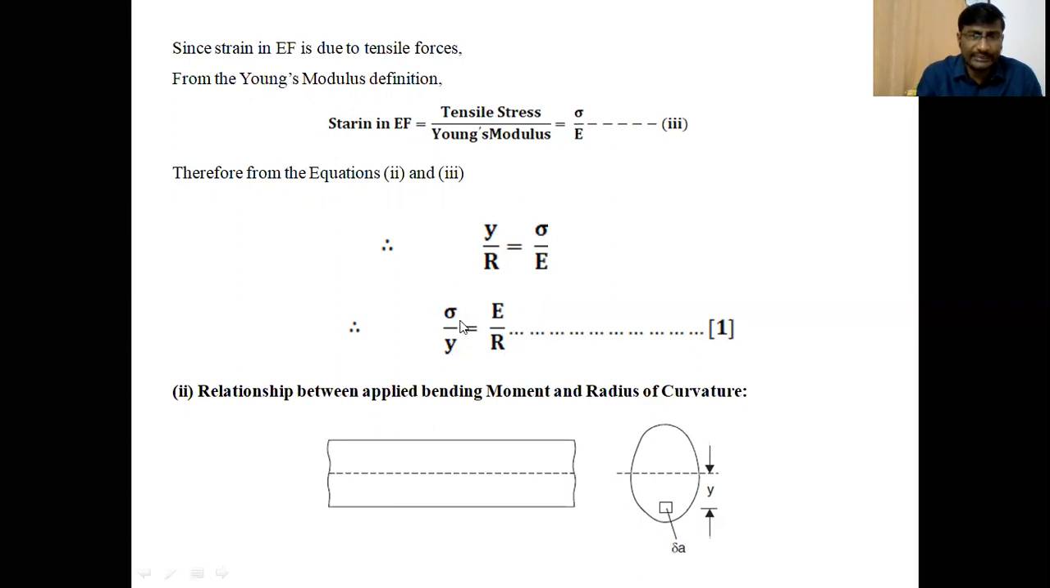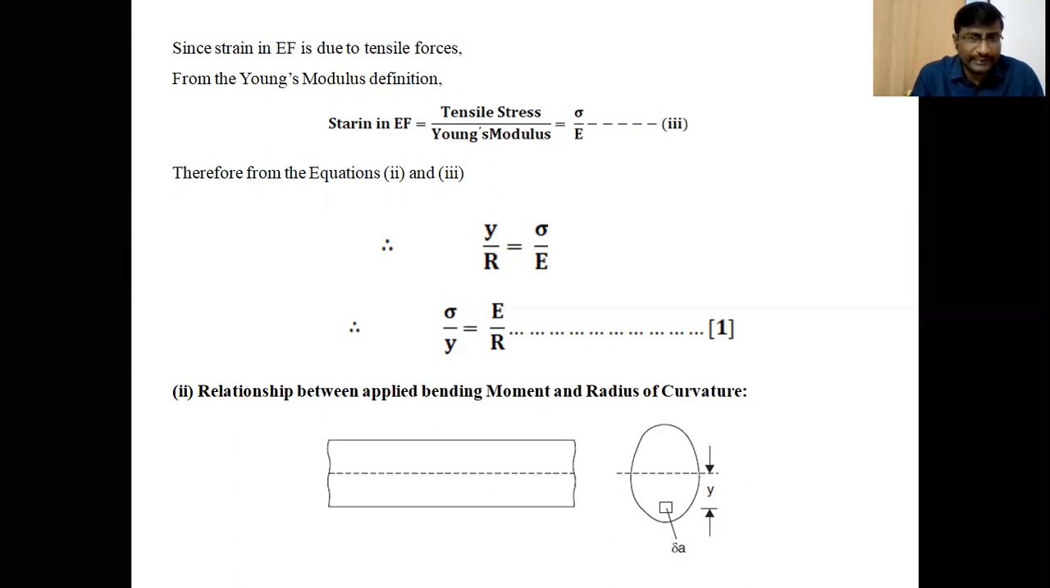Here sigma is the bending stress developed in the layer which is at a distance of y from the neutral layer, E is the Young's modulus of the material, and r is the radius of curvature. Like this, the relation between the bending stress and radius of curvature is represented as equation 1: sigma by y equal to E by r. This is the first half of the bending equation. It is the relation between bending stress and radius of curvature.